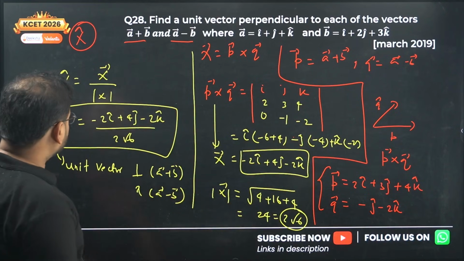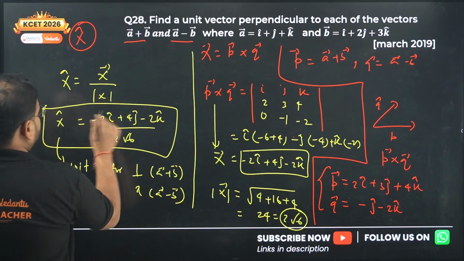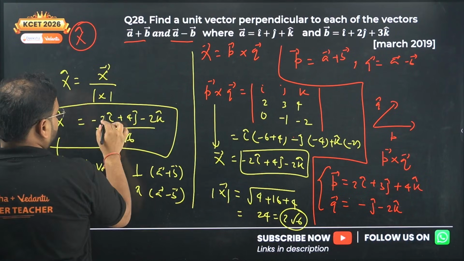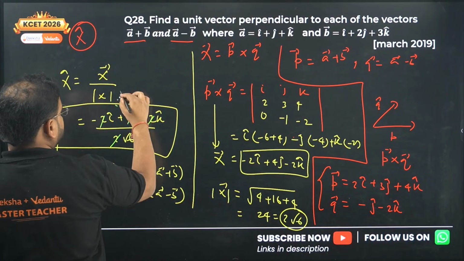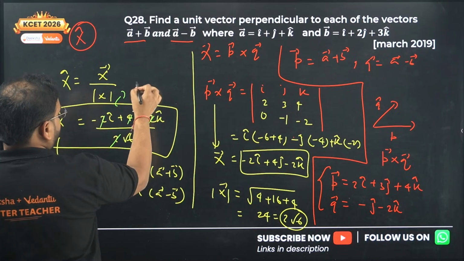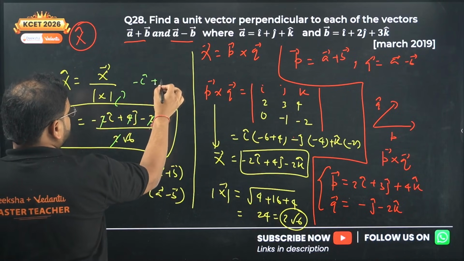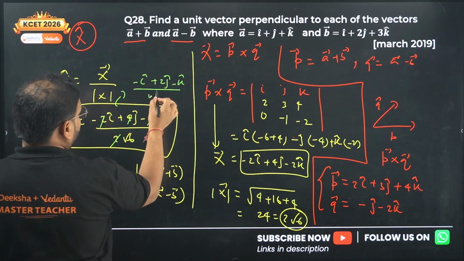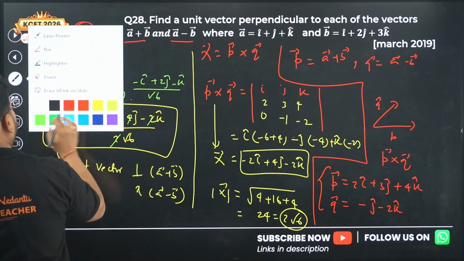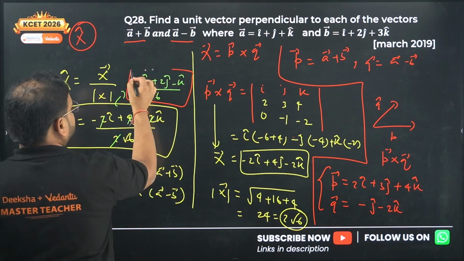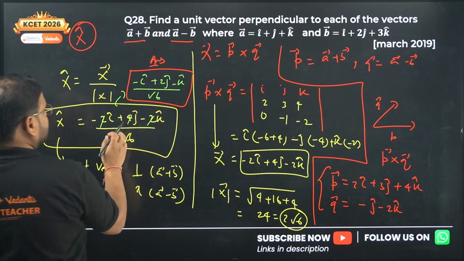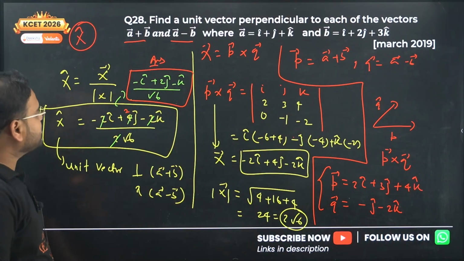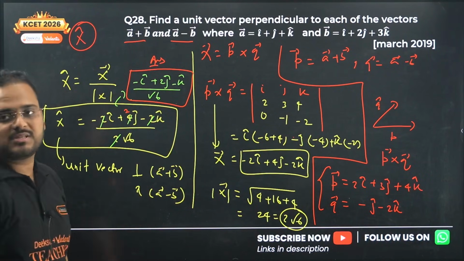If you want, we can cancel this also. Okay, we can cancel this. So we can actually simplify this. Forgive me. So this will be cancelled, no? Just as rough work here, the answer is minus i cap plus 2j cap minus k cap upon root 6, guys. This is my final answer. Please check, I've cancelled this 2, okay? So minus i plus 2j minus k cap upon root 6 is the answer.